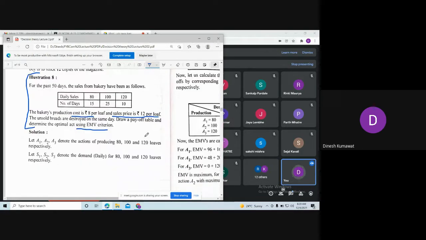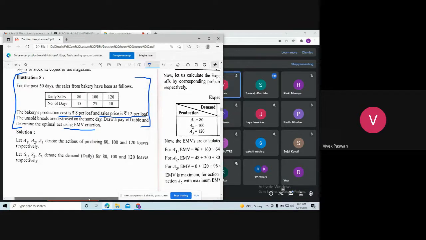You can see this is a smaller example because here we have only 3 courses of action and 3 states of nature as compared to the previous one. So again I am leaving this for your homework. Is that clear? Yes, sir. Or do you want me to take this example? No, sir. Okay.